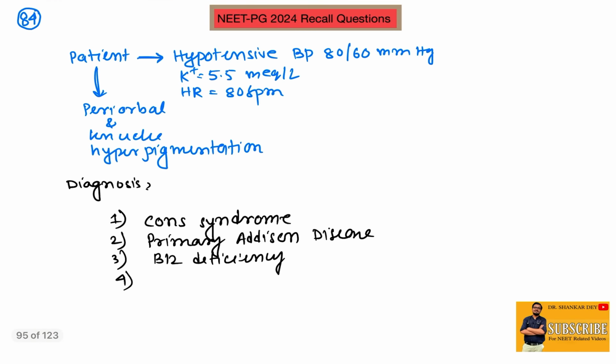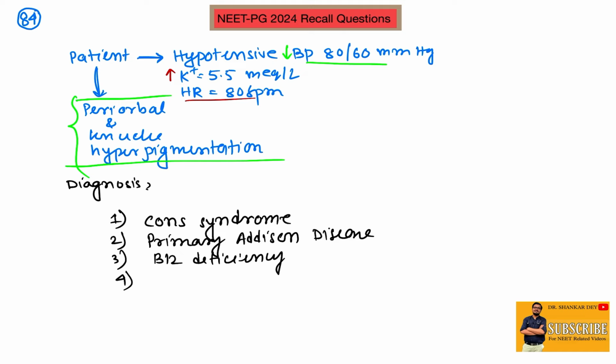Next, coming to question number 84. On examination the patient had periorbital or knuckle hyperpigmentation and was hypotensive, potassium was high, and heart rate was normal. So what is the diagnosis?